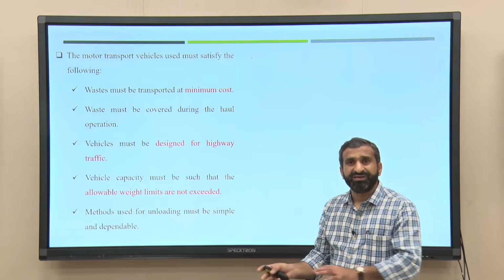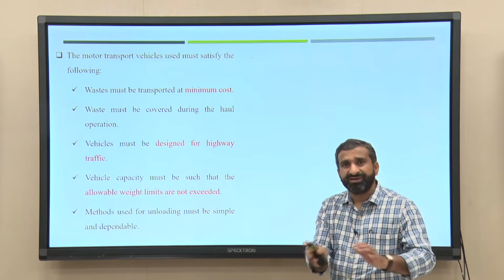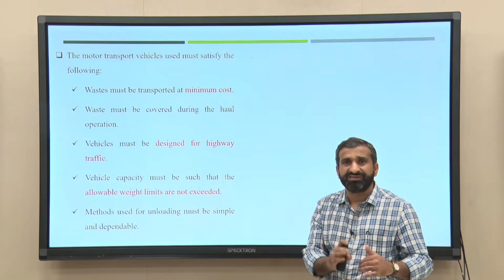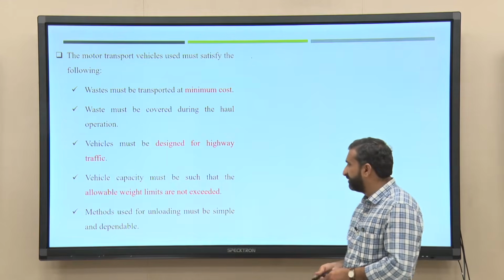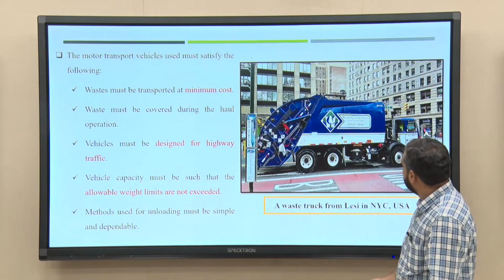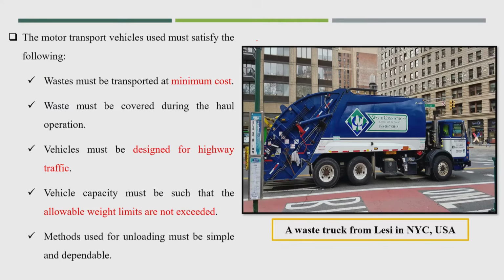So, this should be dependable by the vehicles itself and very simple. Vehicles like these can also be used, specially designed for easy and simple unloading.